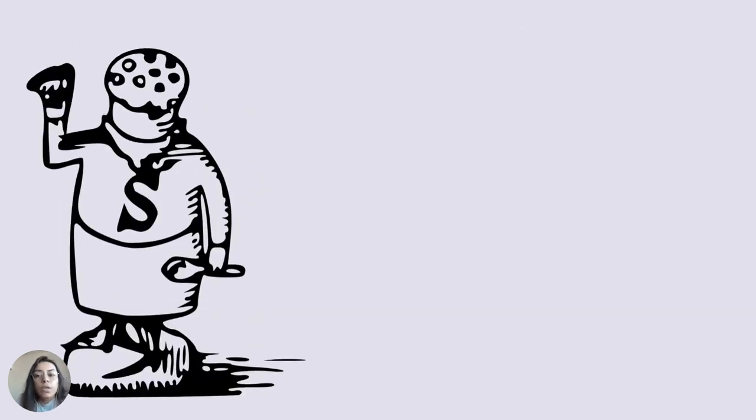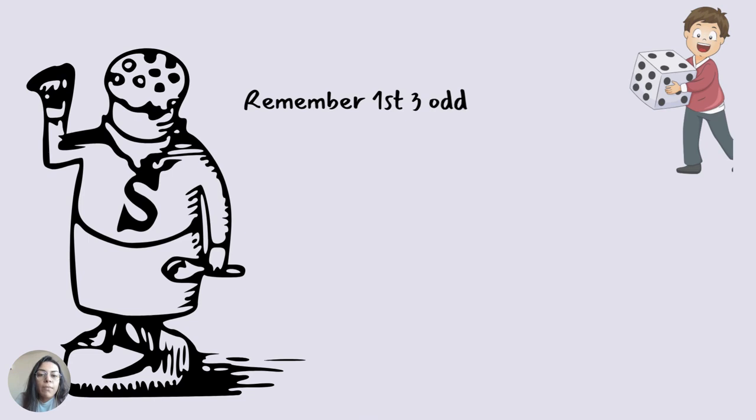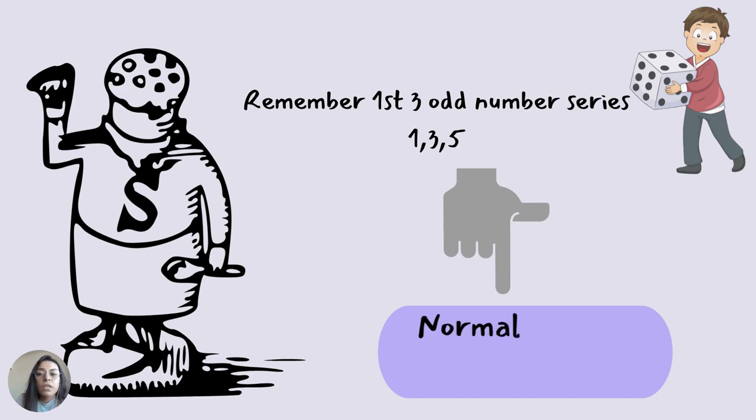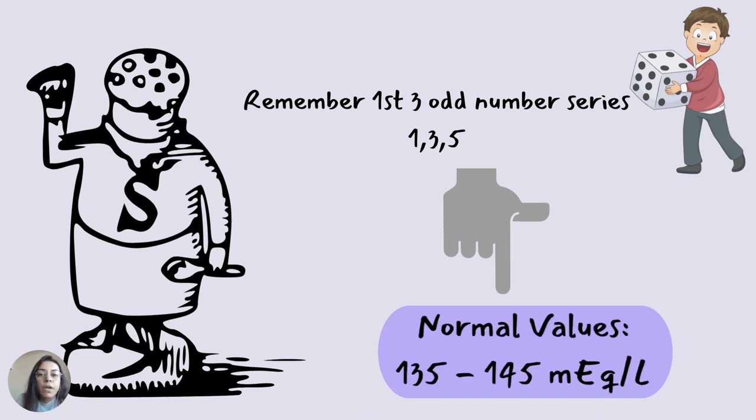And next is sodium. Sodium is located in the blood and in the fluid around cells. Sodium helps the body keep fluid in a normal balance and it plays a key role in normal nerve and muscle function. For sodium, remember the first odd number series. It's 135. So the sodium normal value is 135 to 145 mEq per liter.